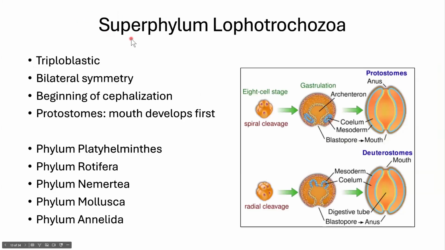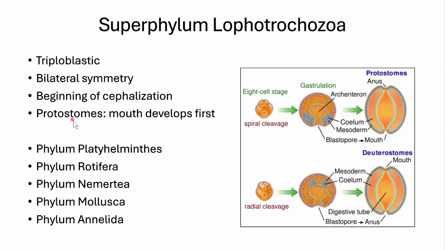Now we have another group. So we're getting out of the Cnidaria. This is superphylum Lophotrochozoa. So just pronounce every vowel. These are going to be triploblastic, so it's going to have three types of embryonic tissue. We're going to see bilateral symmetry, the beginning of cephalization. Cephalization refers to having a head. So the sea anemones didn't have a head region. Now we're going to start to see heads.